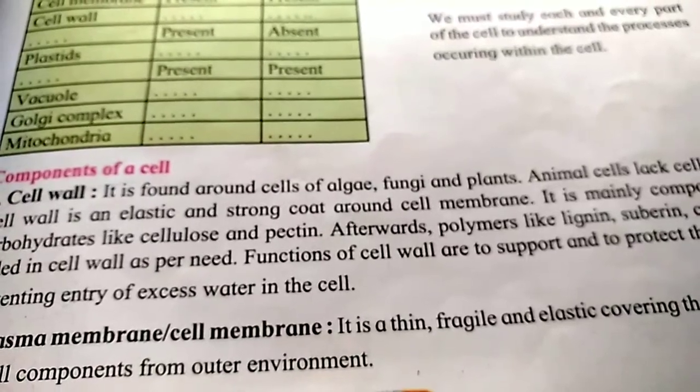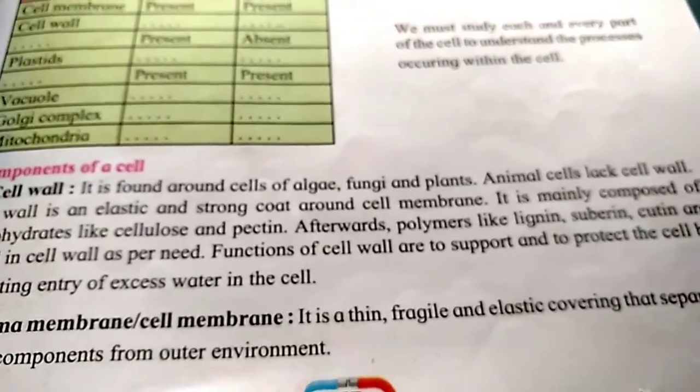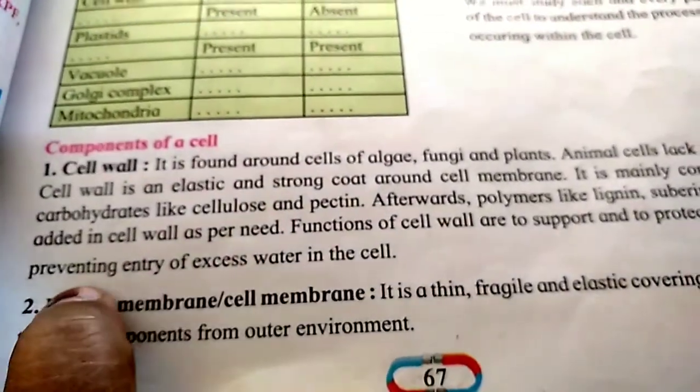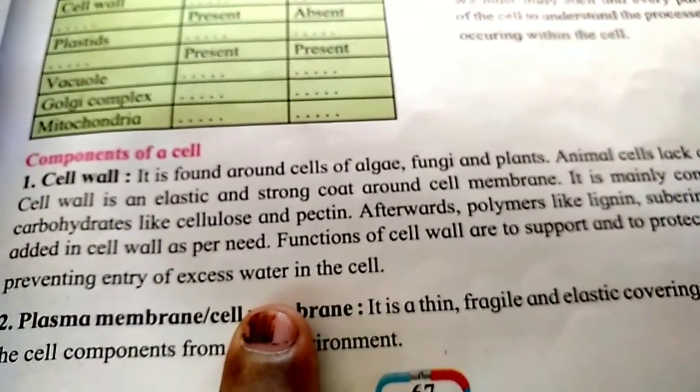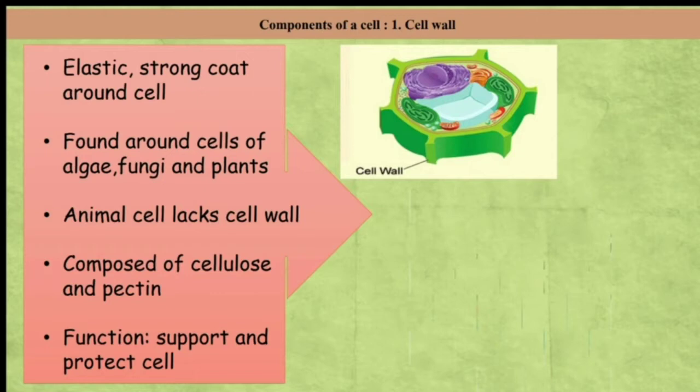The function of the cell wall is to support and protect the cell by preventing entry of excess water in the cell. See, this is a plant cell and this green colored outermost covering is called the cell wall. So it is an elastic and strong coat around the cell membrane. It gives support and it also protects the cell.